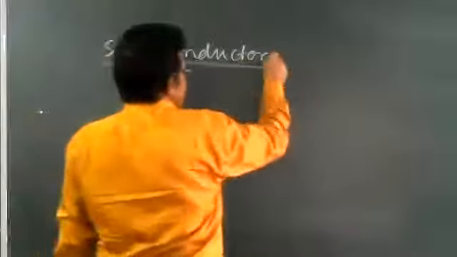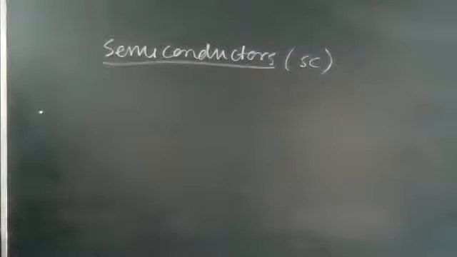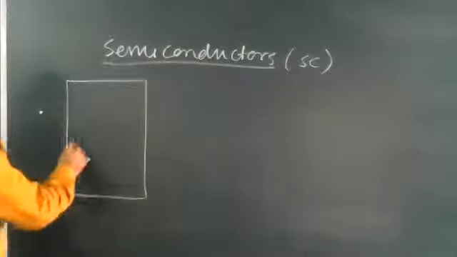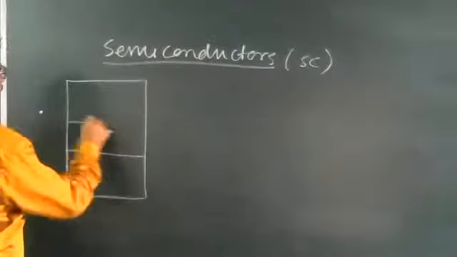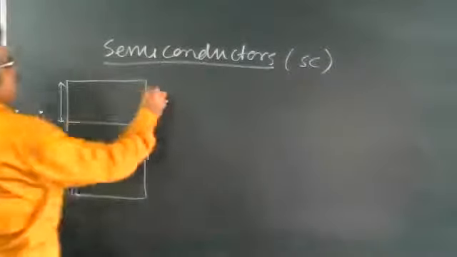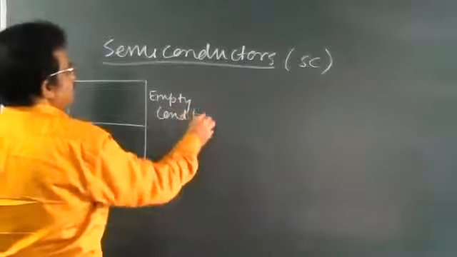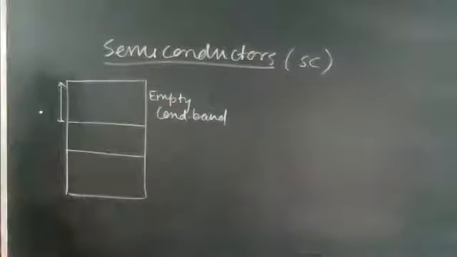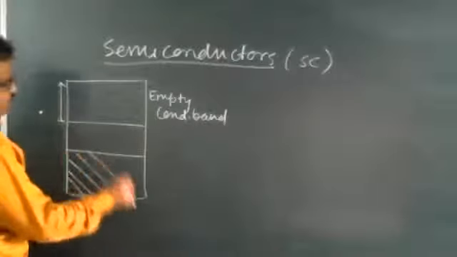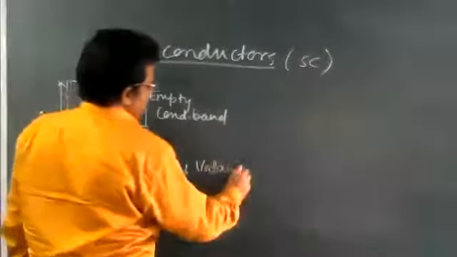Semiconductors, which I will write as SC. Here, draw the diagram. First, the energy band diagram for semiconductors. Here is the valence band and here is the conduction band. This is the empty conduction band, and here it is the filled valence band.